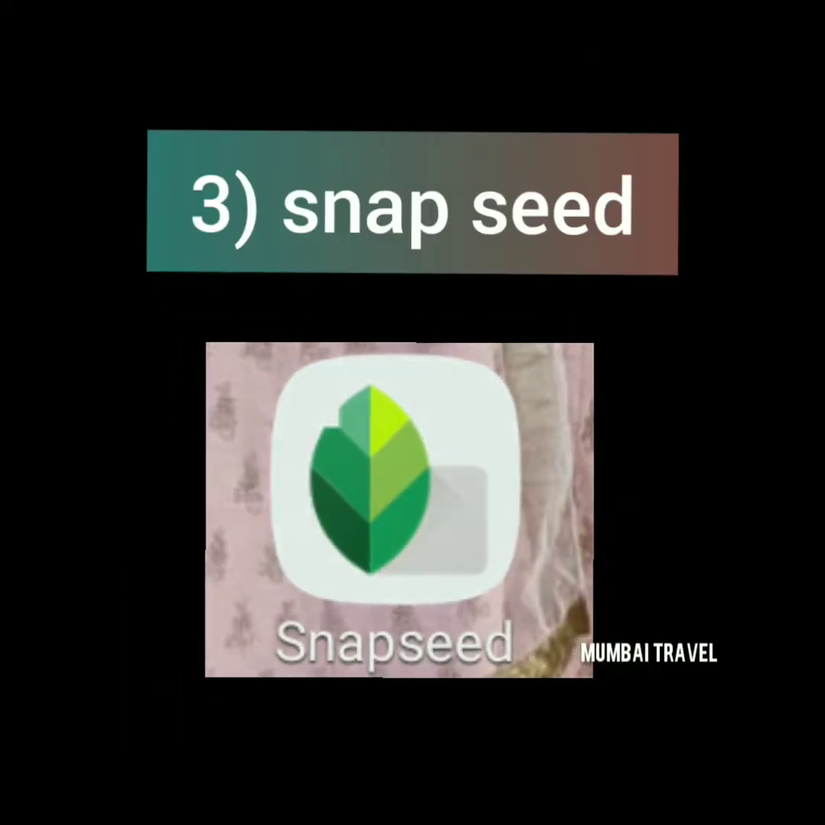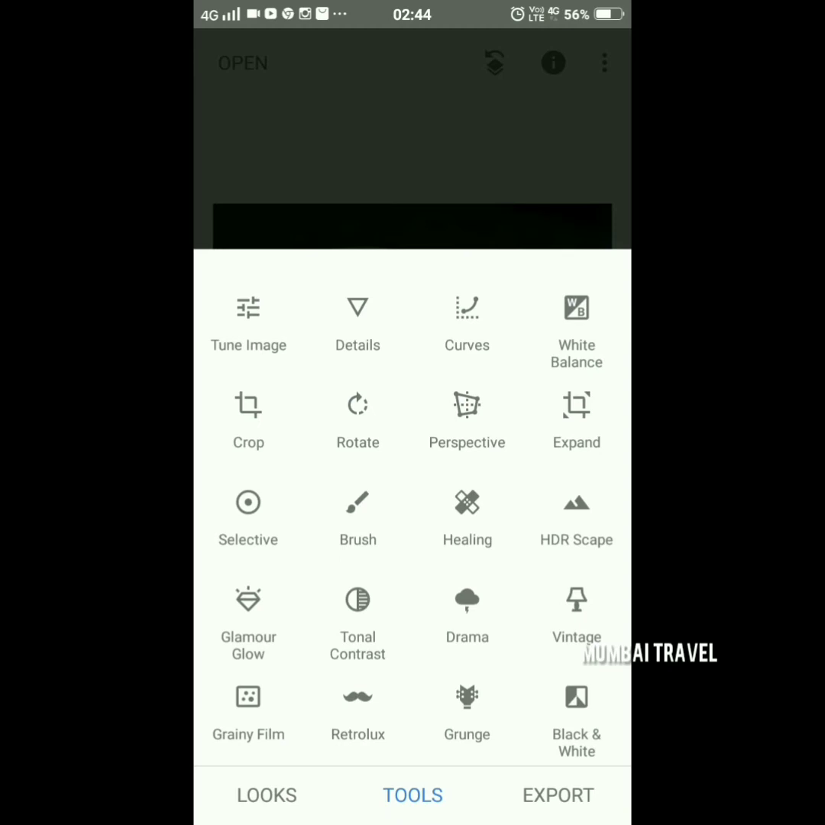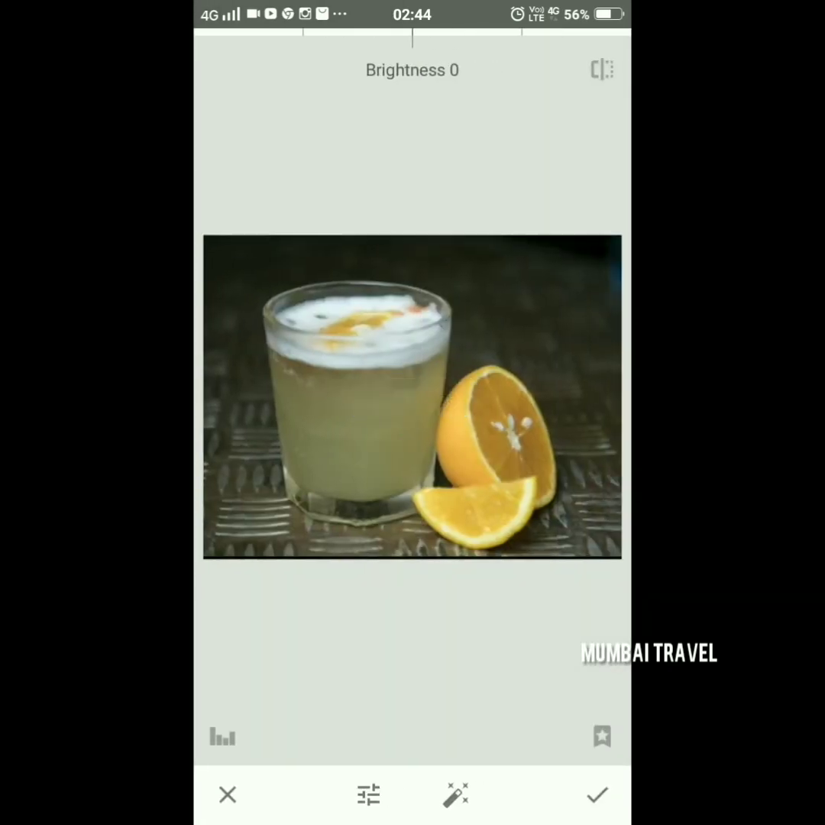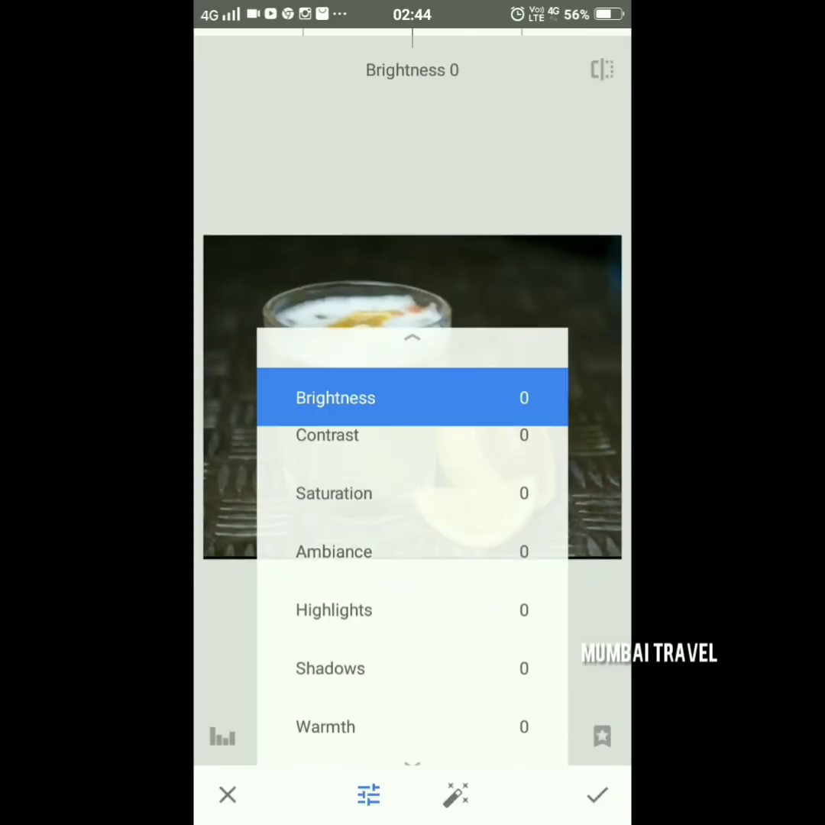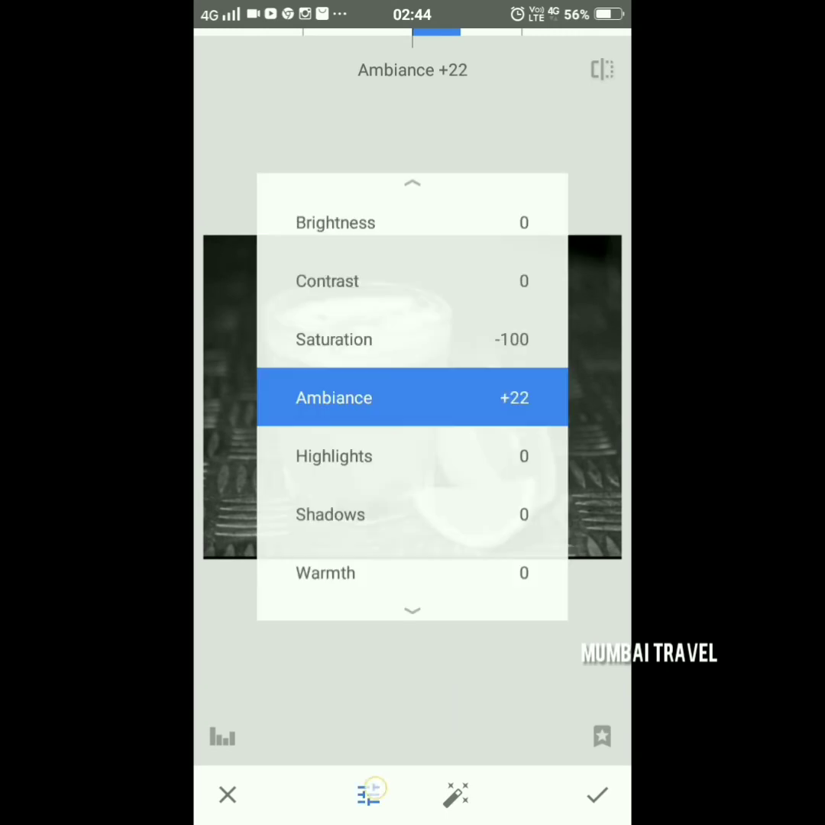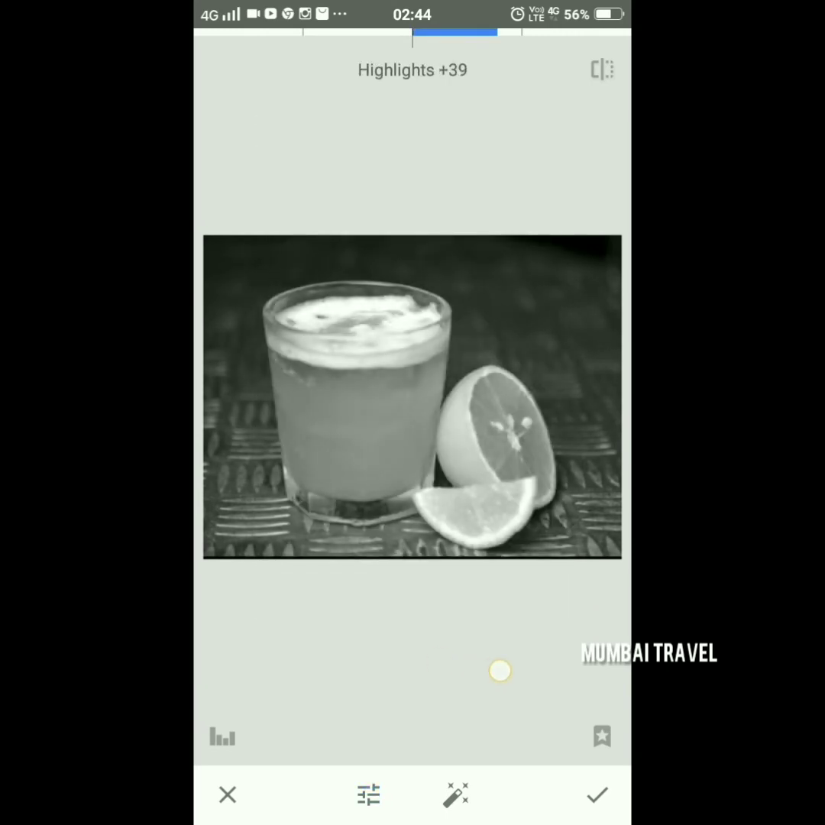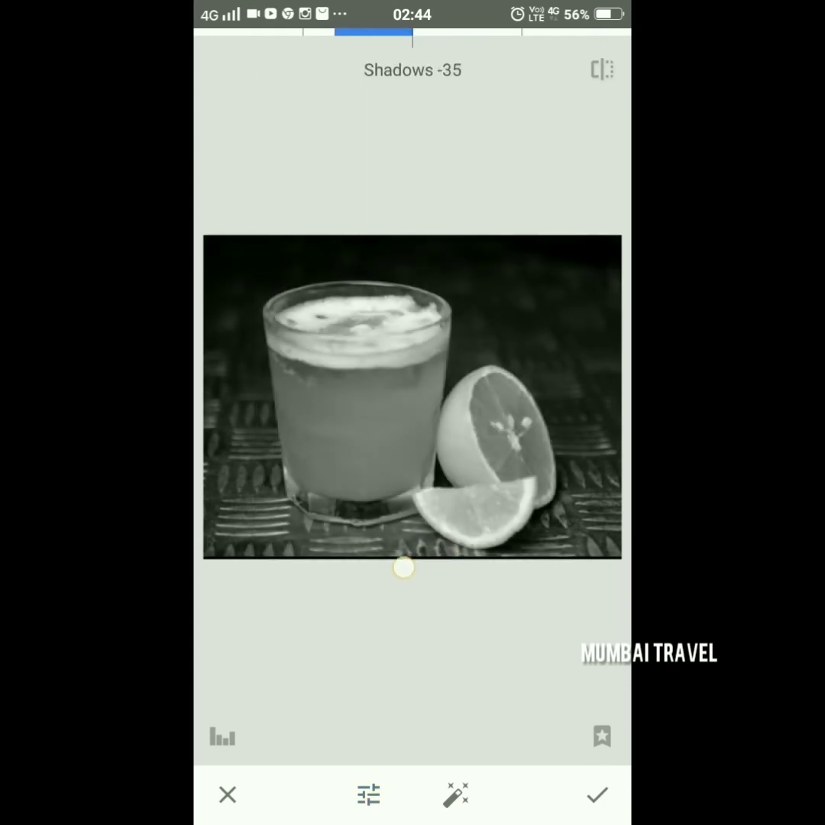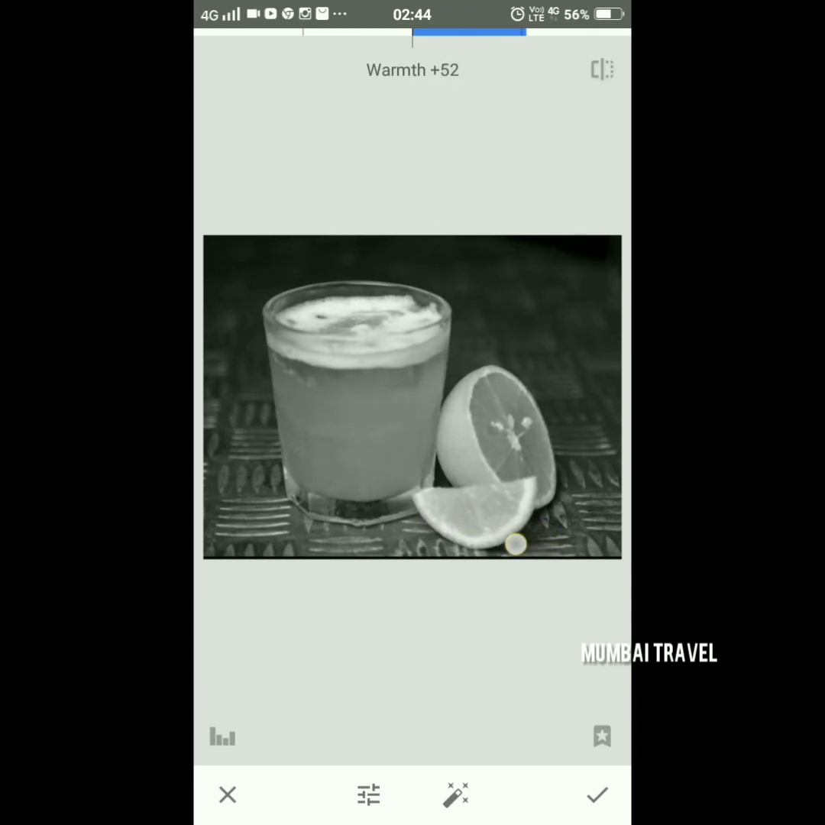So the third one is the Snapseed, which is used by everyone. Just go to the tune image and brightness, increase it or decrease it as per your need. And if you want to do a black and white, just decrease the saturation to -100. You will see a beautiful image where you can just highlight the particular portion of the picture. I will highlight only the drink over here, and everything behind will have a black and white image.